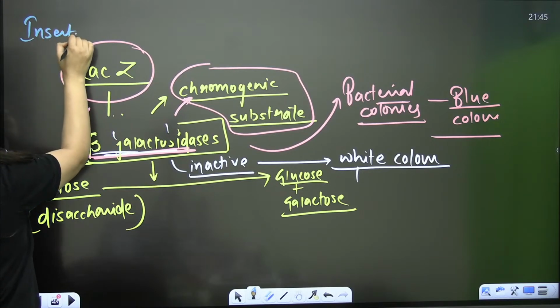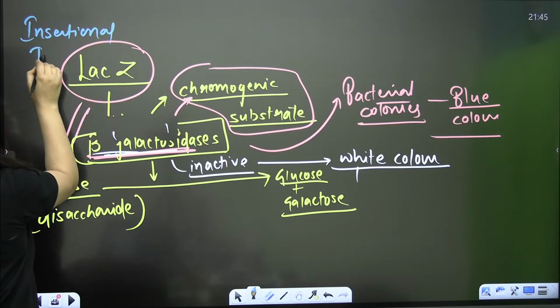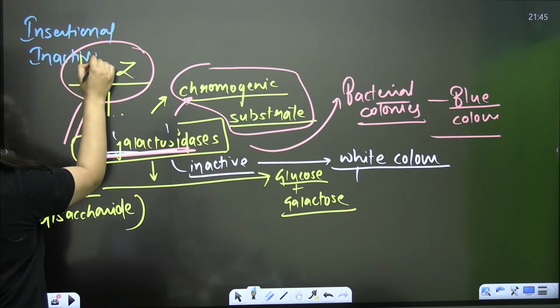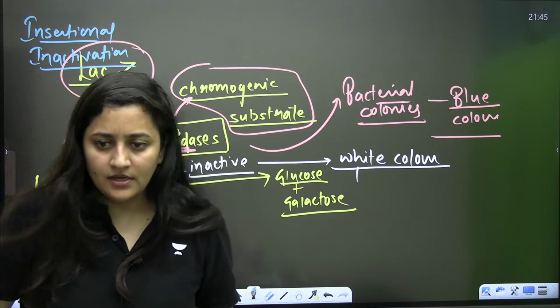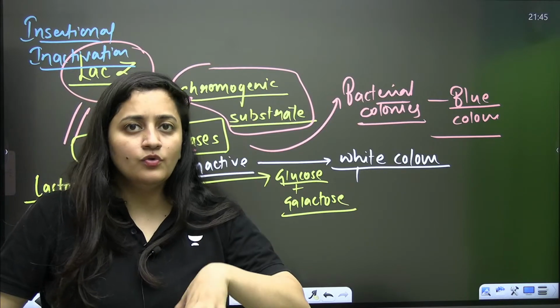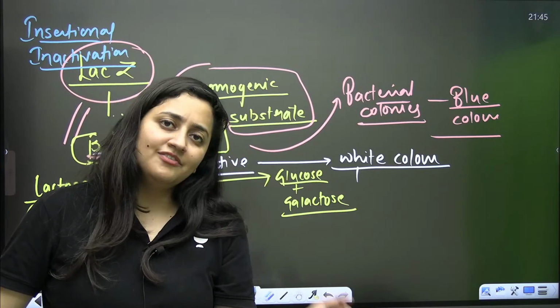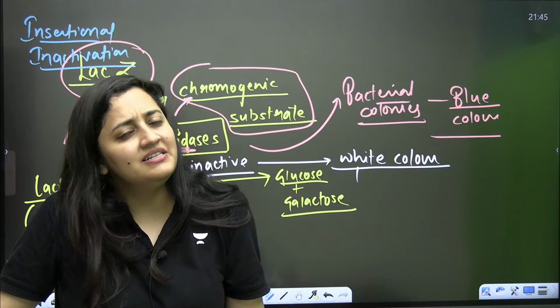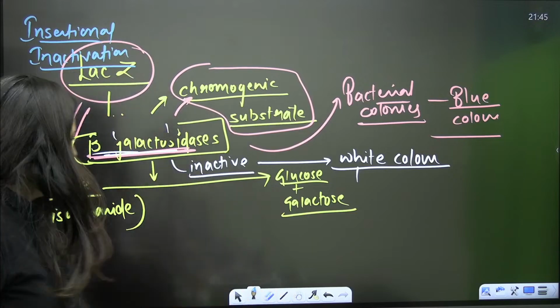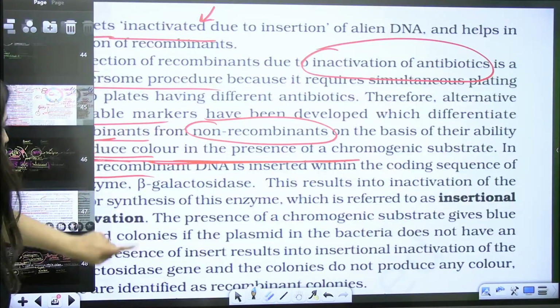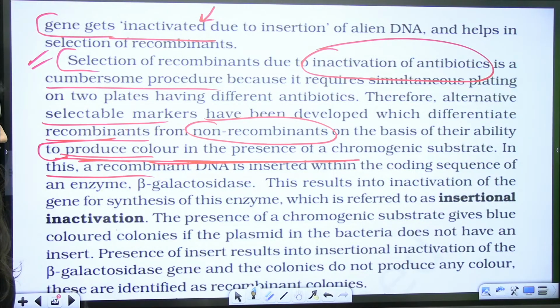In comparison to antibiotic resistant genes, this method is quite easy. It's not difficult. We have no need to grow different cultures. If that enzyme is not there, we will get white colonies in the presence of substrate. If the enzyme is there, we will get blue colonies in the presence of substrate. You can read it here.